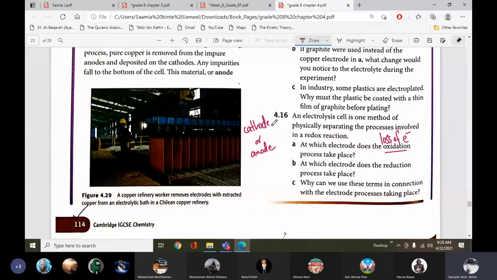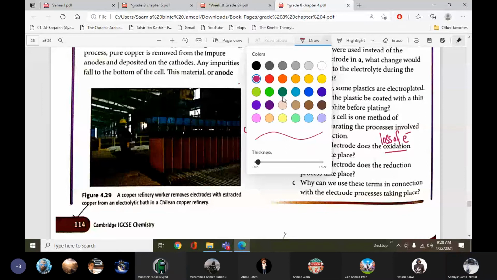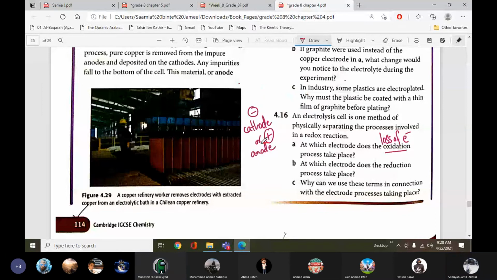Do you remember? Cathode is negative. At, sorry, at anode.